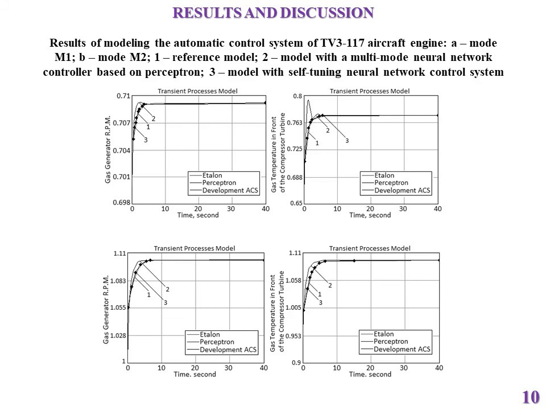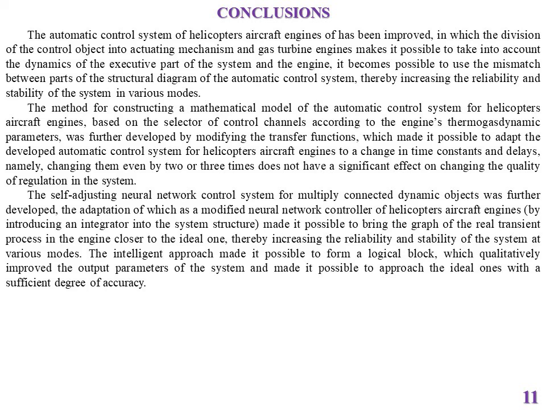This figure shows the results of modeling the automatic control system for the TV3117 gas turbine engine based on a self-adjusting neural network control system, from which it follows that the use of the developed automatic control system increases the accuracy of modeling transient processes in the gas turbine engine control system, the diagrams of which are close to the standard. The conclusions are presented on this slide. Thanks for attention.